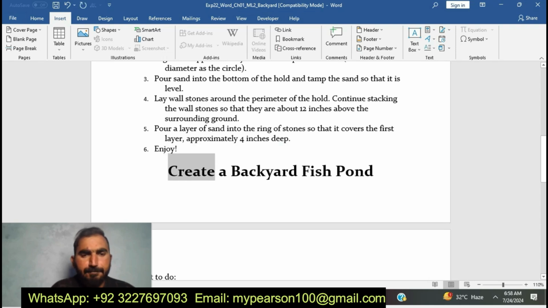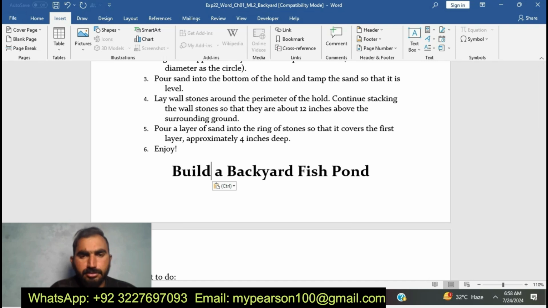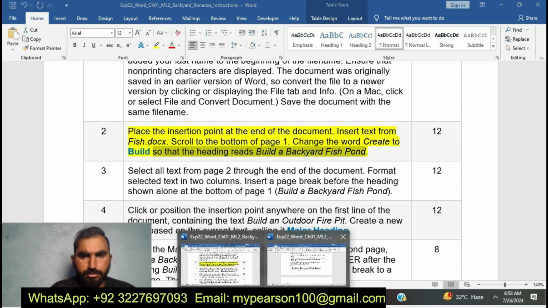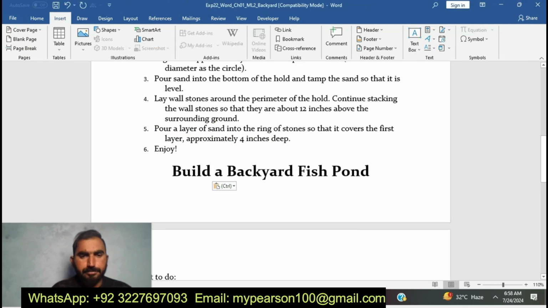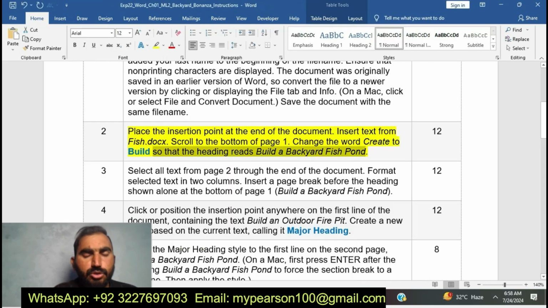You can see here create a backyard fish pond, and so the heading reads build a backyard fish pond. Here you can see I am going to do the second step of EXP22 Word Chapter 1 ML2 Backyard Bonanza.